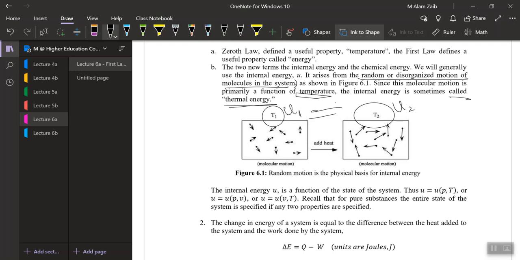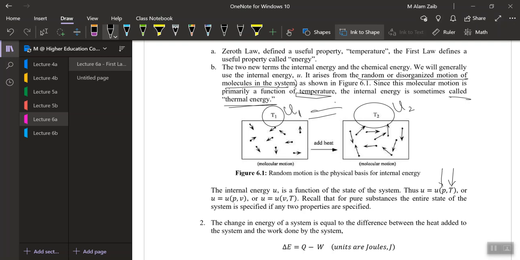Recall that for a pure substance, the entire state of the system was specified by two independent intensive properties. So if we are defining the internal energy, we would be defining it as a function of pressure and temperature, as a function of pressure and volume, or as a function of volume and temperature. So if you want to find the internal energy, you can find it with these two independent properties.